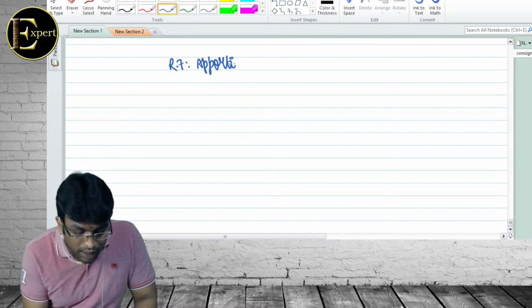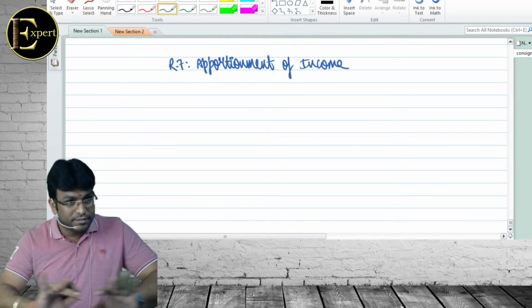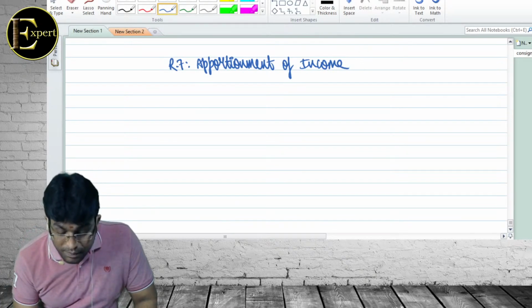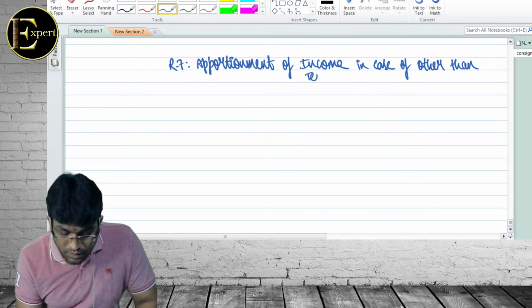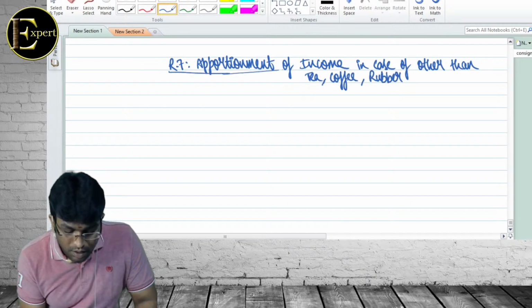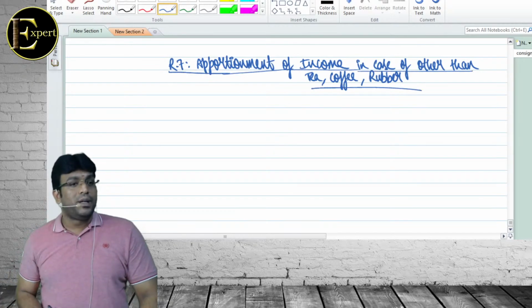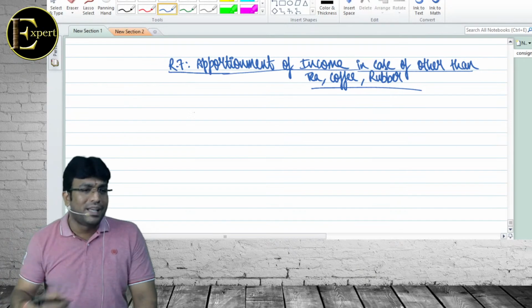I'm writing a word called apportionment of income. Being a costing student, I don't think I need to tell you what apportionment means. Segregation. Apportionment of income in case of other than tea, coffee, rubber. Apportionment of income in case of other than what, sir? Tea, coffee and rubber. Correct, my dear friends? This point came in exams so many times.